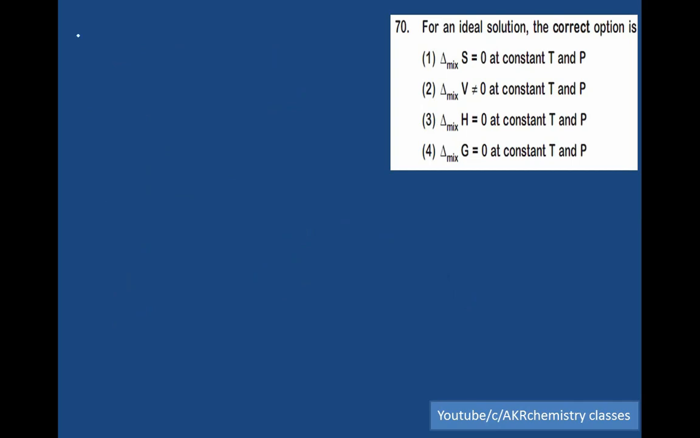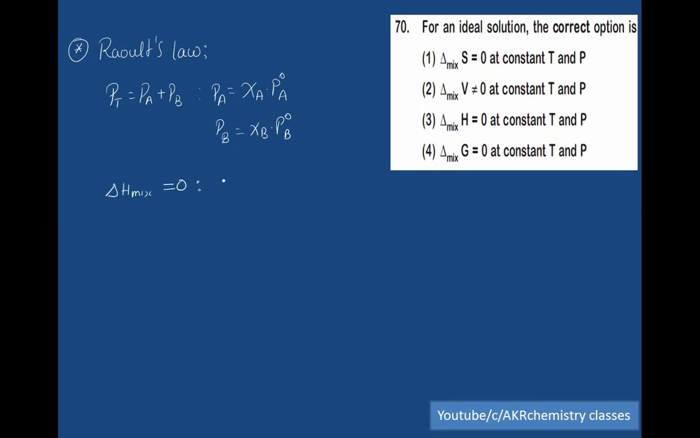For an ideal solution, what is meant by an ideal solution? A solution which obeys Raoult's law at all temperatures and concentrations is called an ideal solution. P total is equal to Pa plus Pb, where Pa is the mole fraction of A into P naught A, and Pb is the mole fraction of B into P naught B. In case of an ideal solution, delta H mixing should be equal to 0, and delta V mixing should be equal to 0.